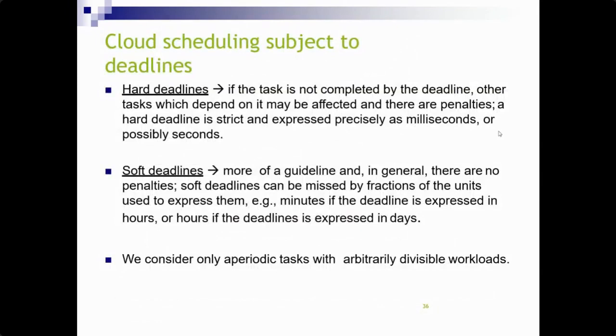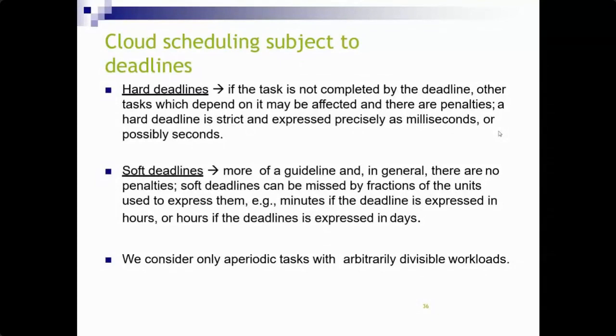Suppose your VM or workload is started at 1 minute. It has a time constraint that it should be completed within 10 minutes. So we need to use deadlines. If the task is not completed by the deadline, other tasks that depend on it may be affected, and there are penalties.